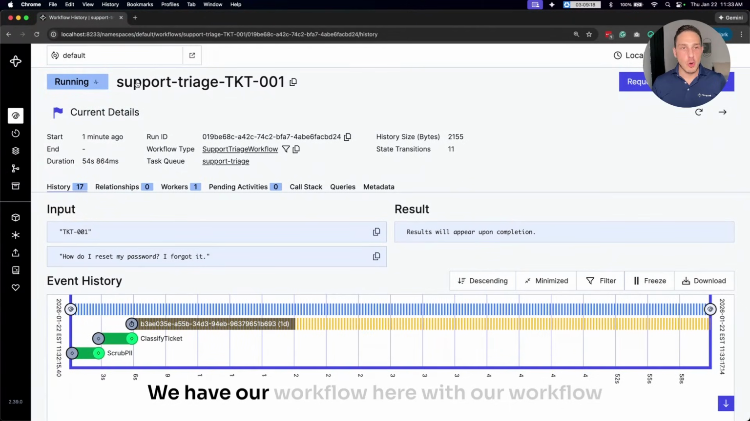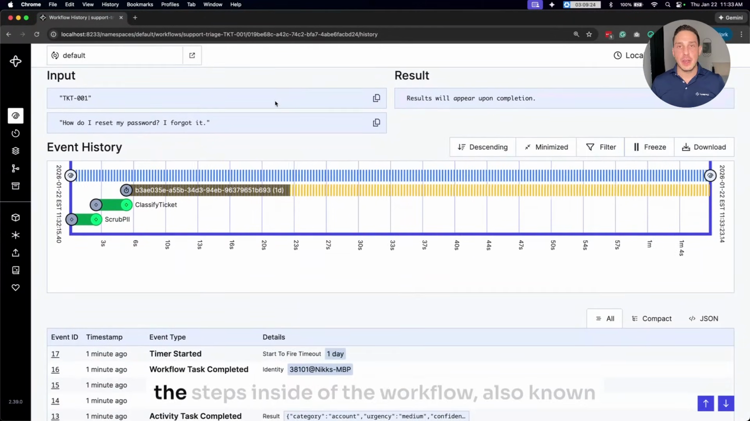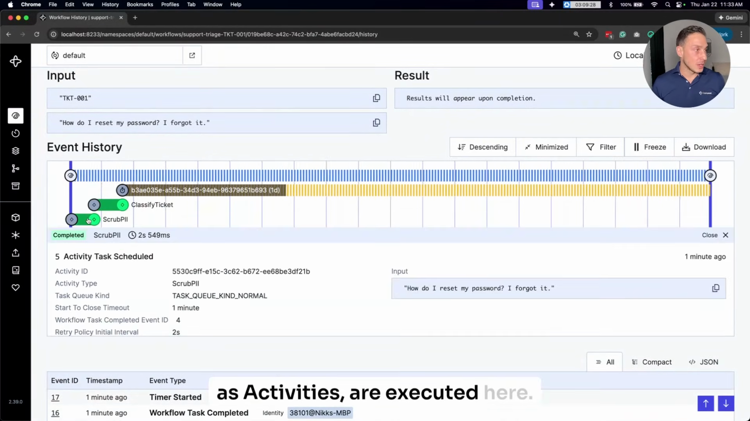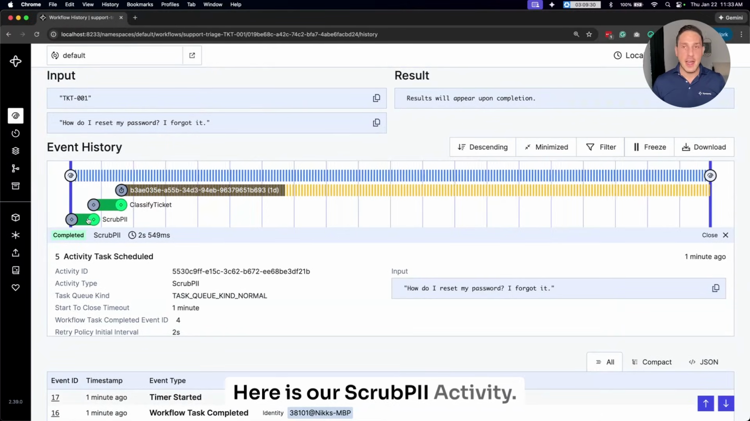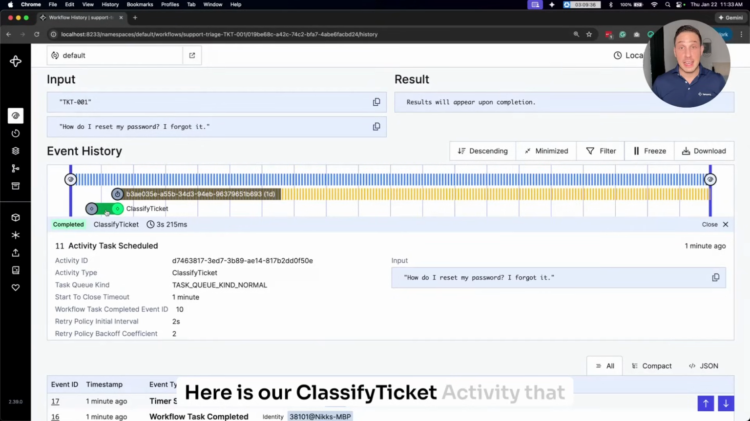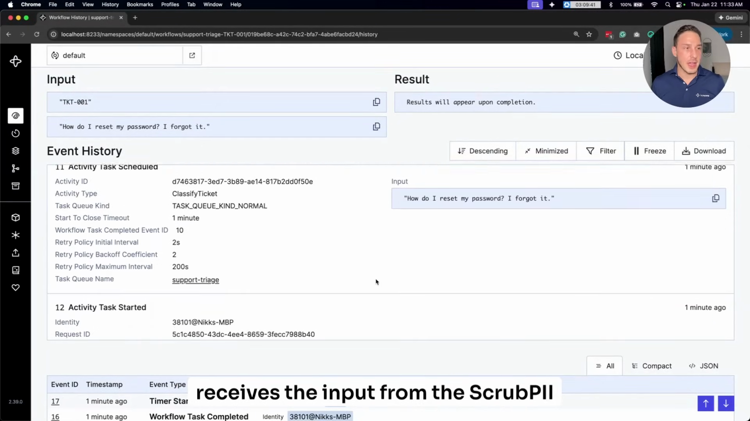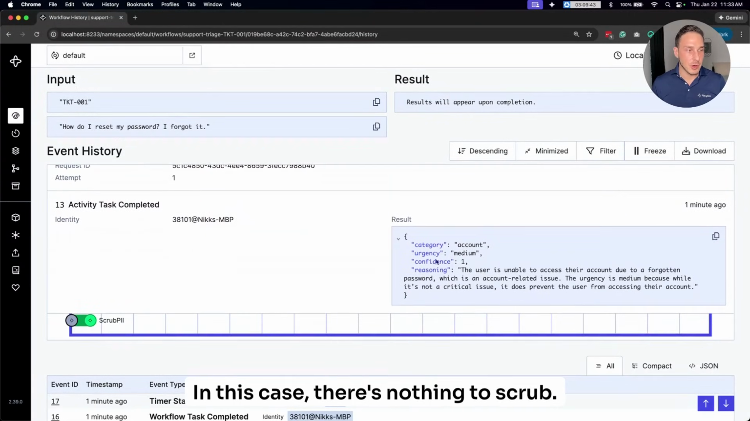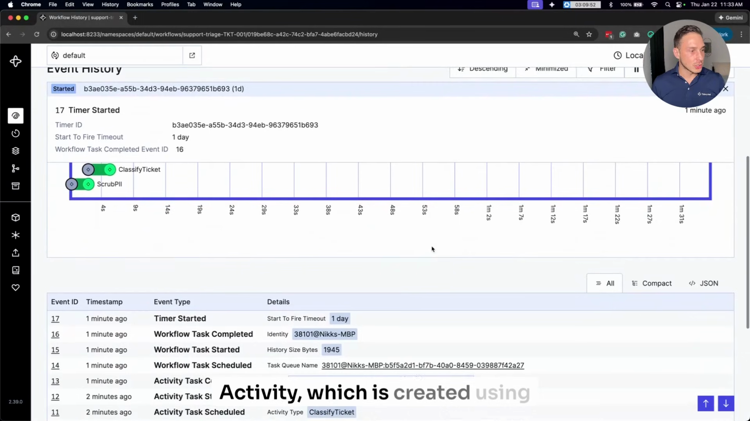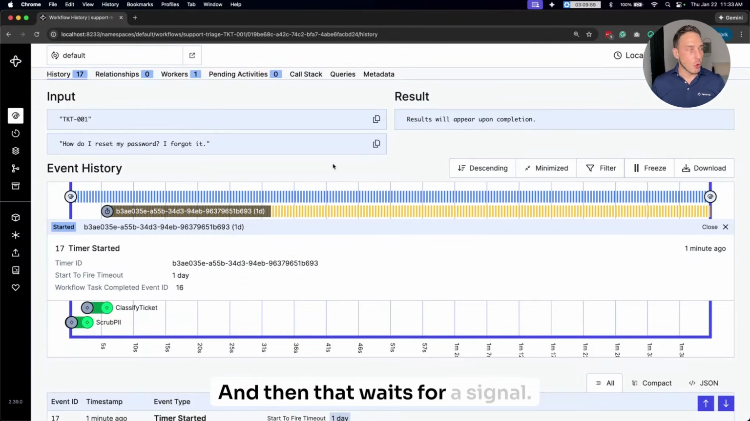We have our workflow here with our workflow ID at the top. The steps inside of the workflow, also known as activities, are executed here. Here is our scrub PII activity. It gets an input and an output. Here is our classify ticket activity that receives the input from the scrub PII activity. In this case, there's nothing to scrub. And then we have our human in the loop activity, which is created using a signal from Temporal. And then that waits for a signal.